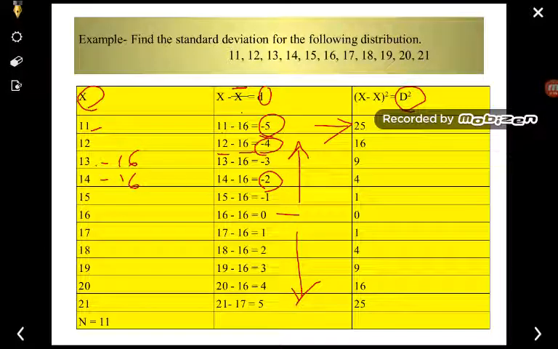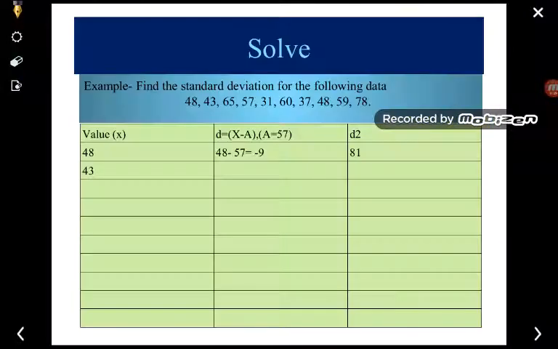So this is the deviation from the mean. From the mean you have to find the deviation. Certain values will be negative and certain integers positive, but after squaring we get all the values as positive.